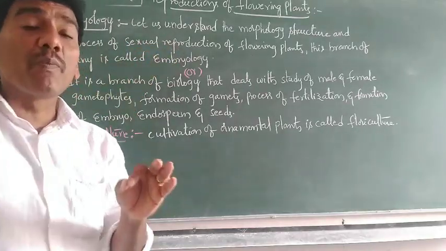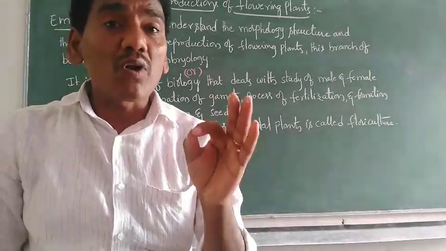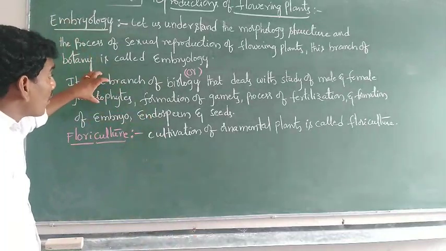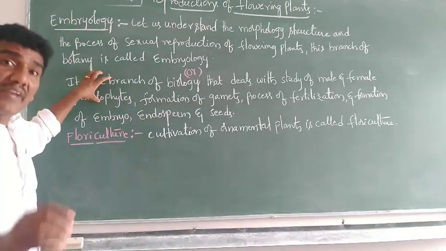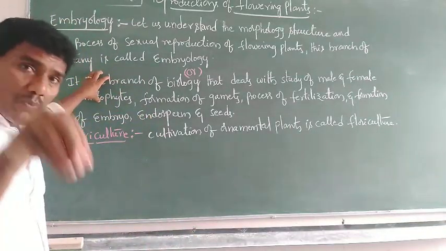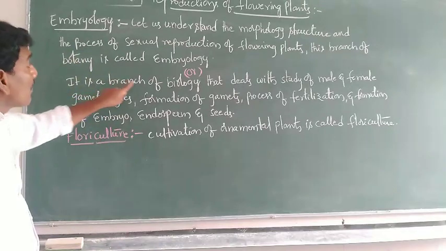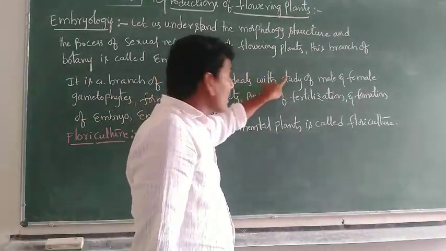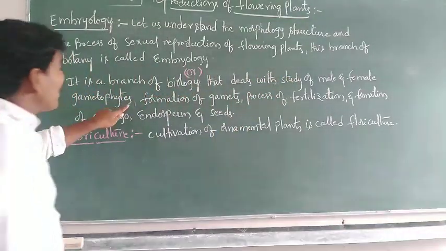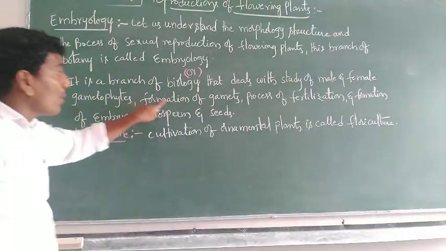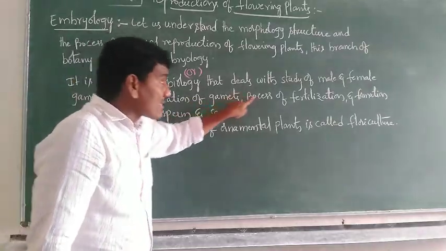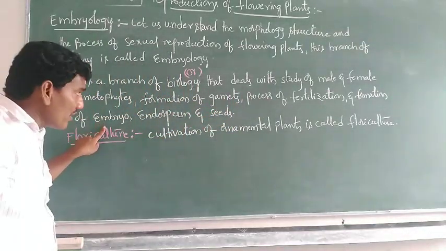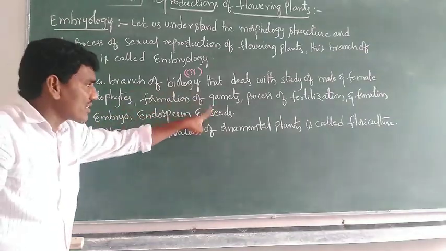This branch of biology, this branch of botany, is called embryology. This is one more definition. It is a branch of biology that deals with the study of male and female gametophytes, formation of the gametes, process of fertilization, and formation of embryo, endosperm, and seeds.